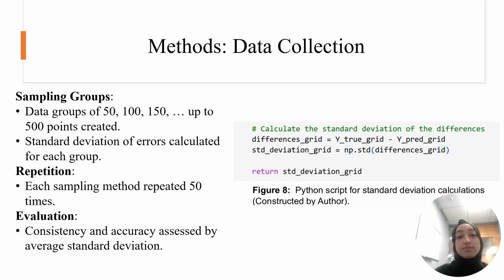Data collection was very important. For each sampling method, I created subsets of varying sizes ranging from 50 to 500 data points. These subsets were used to fit fourth-order polynomial models. To ensure consistency, each method was repeated 50 times, and the standard deviation of the errors was recalculated for evaluation.